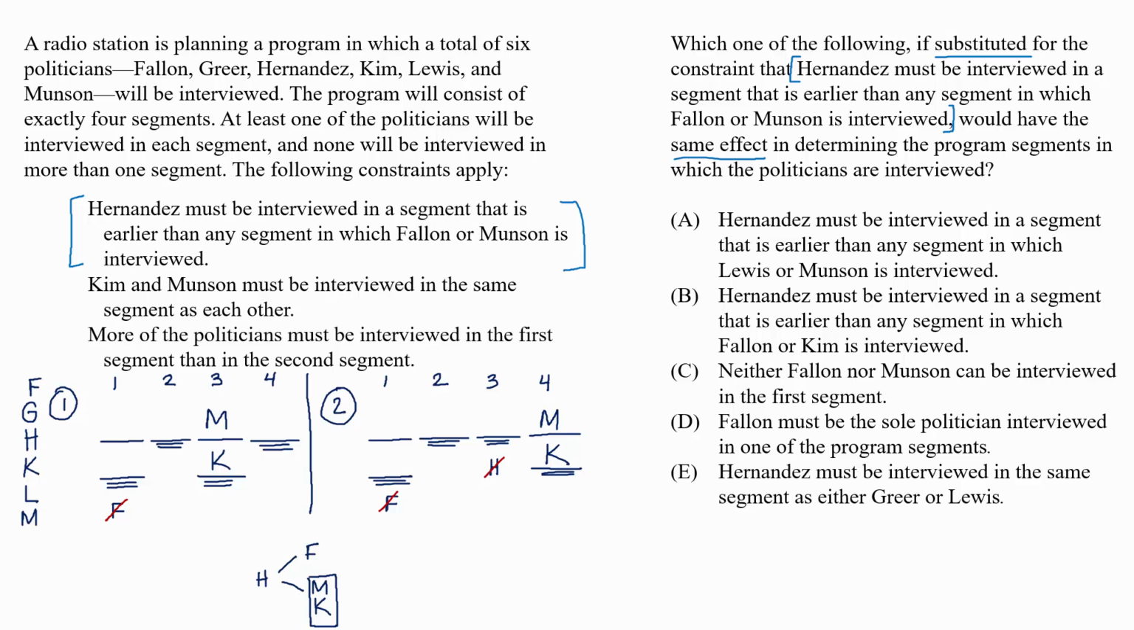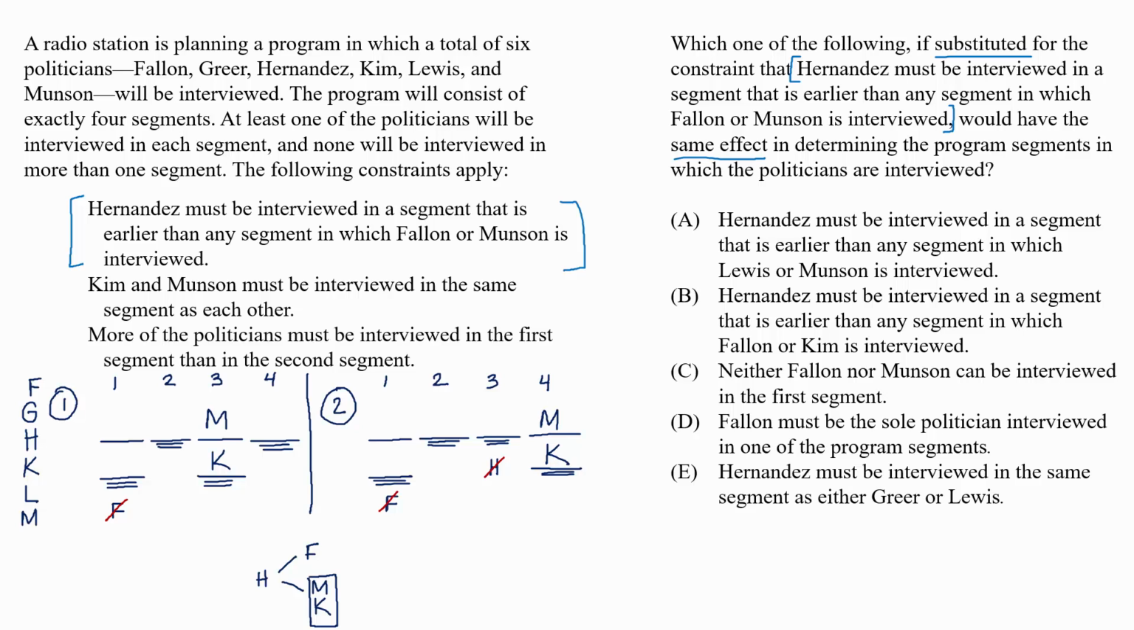It tells us Hernandez must be interviewed in a segment that is earlier than any segment in which Fallon or Munson is interviewed. Now, let's evaluate the choices and see which one could replace this rule and have the exact same effect on the setup.